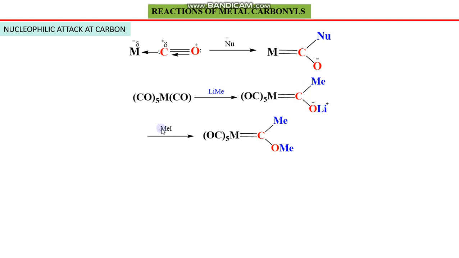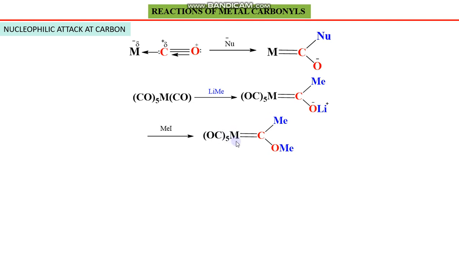Again, this salt contains a replaceable metal center, and it is treated with methyl iodide. Here methyl was a carbanion, and here methyl is a carbocation. Iodine possesses negative charge and methyl possesses positive charge. So iodine and lithium react with each other, lithium iodide is separated as a salt, while methyl gets attached to oxygen, and this is the final product.